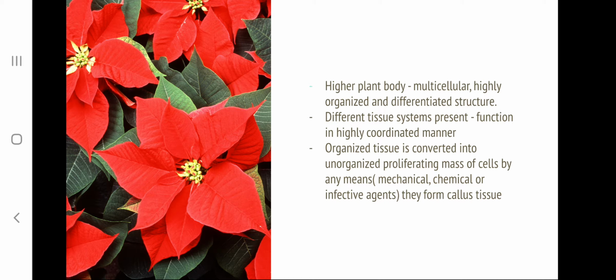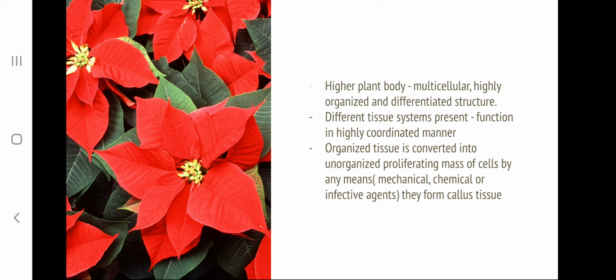So, we know that the plant body of a higher organism is a multicellular, highly organized and differentiated structure, and the different tissues present within a plant function in a highly coordinated manner. The conversion of this organized tissue into an unorganized proliferating mass of cells is called callus tissue.